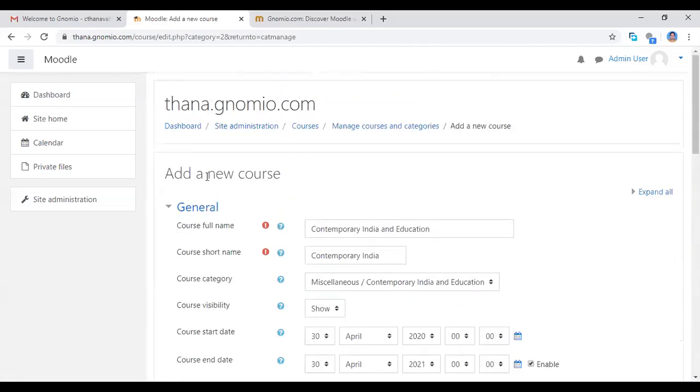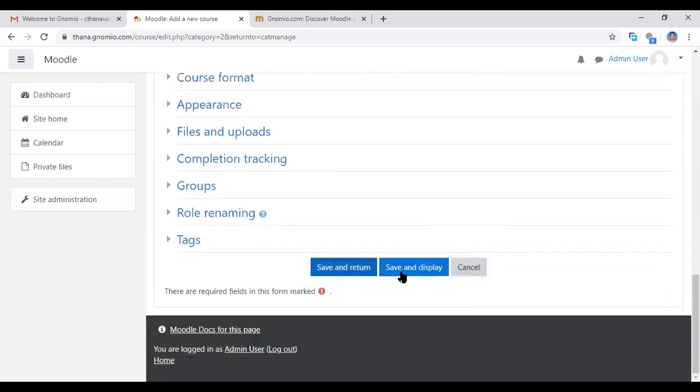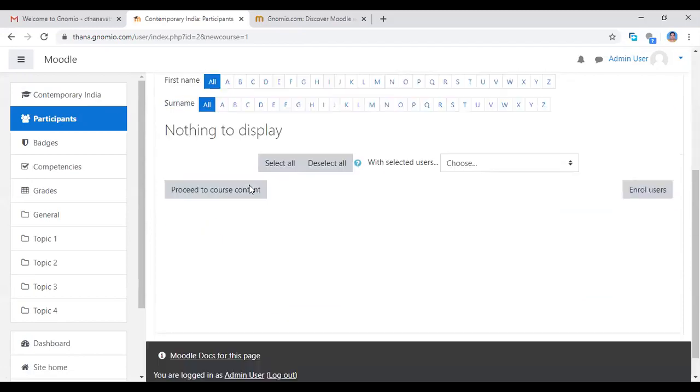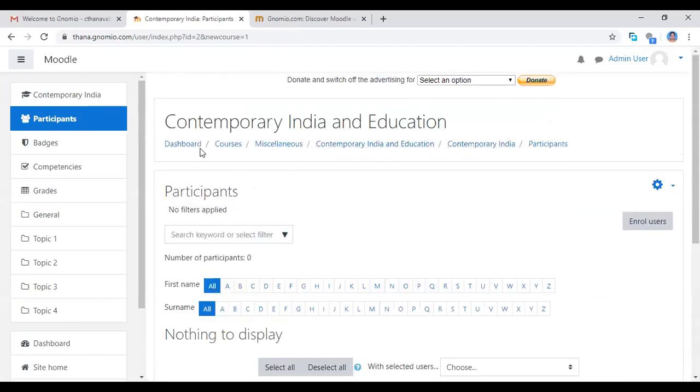Now we are creating and adding a new course. Now I am clicking the save and display button. You click save and display. See here, this is the path we are following: from dashboard, courses, miscellaneous, contemporary India and education, contemporary India and participants. The path is created for you.